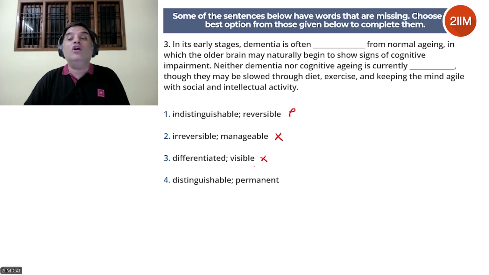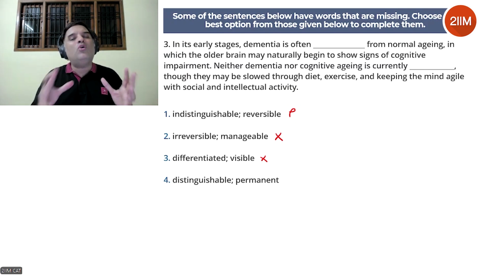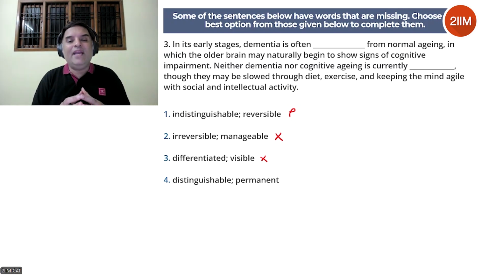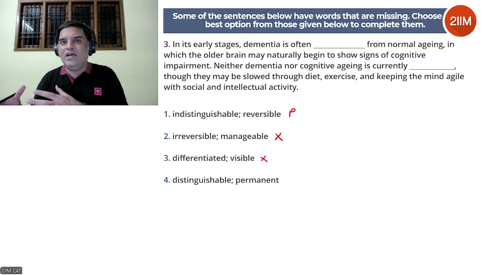Neither dementia nor cognitive aging is currently permanent, though they may be slowed through diet. That also doesn't make sense. If they're not permanent, then why are we only talking about slowing down? If they're not permanent, maybe we can talk about cure as well. Doesn't really fit. Okay, so we can eliminate that.